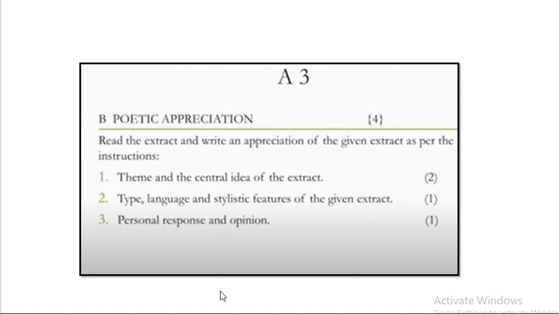You should know about the poem, poet, theme, central idea, what type of poem it is, what type of language has been used, whether it's a ballad, whether it is a narrative poem, a sestet poem, what figures of speech are used here. Then you can say rhyming words, rhyme scheme, what the writer wants to convey. Then lastly 1 mark is for your personal response, meaning what is your opinion about the poem. That is also very important, why you like or dislike the poem. You have to properly explain yourself here, children, then only you will get 1 mark. So keep this format in mind and accordingly practice all the poems here, right? Be thorough with the critical appreciation of all the poems.